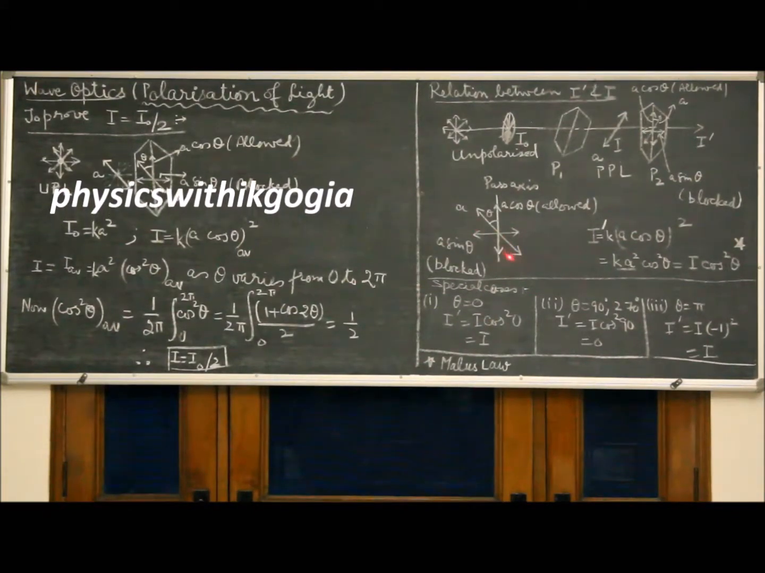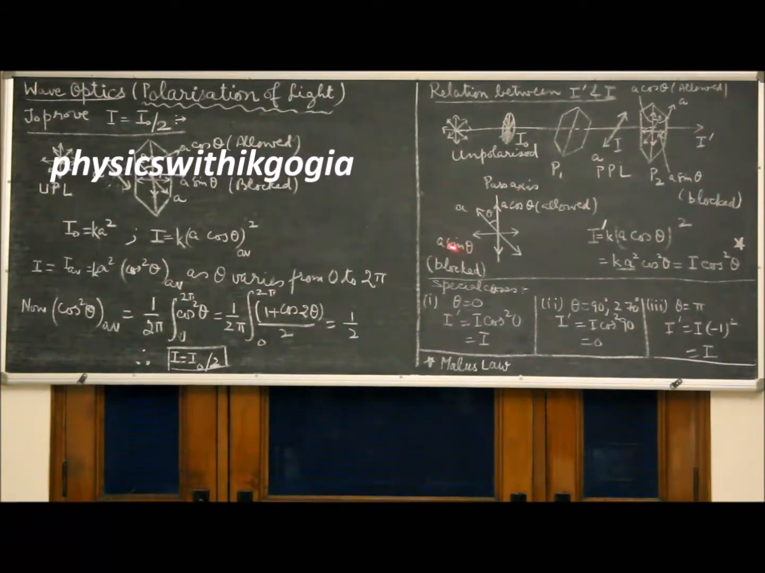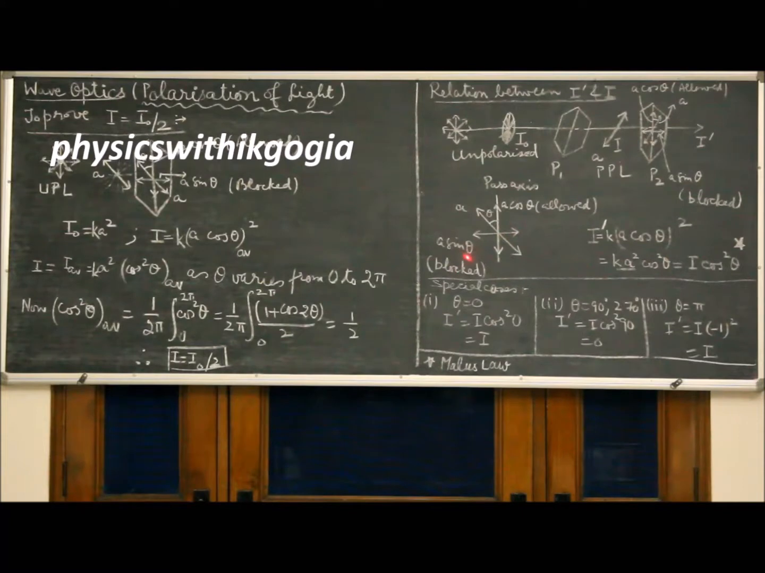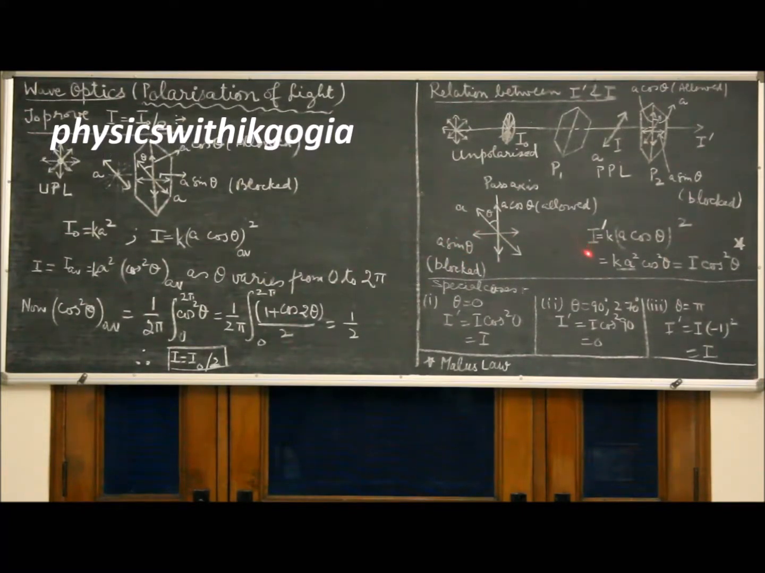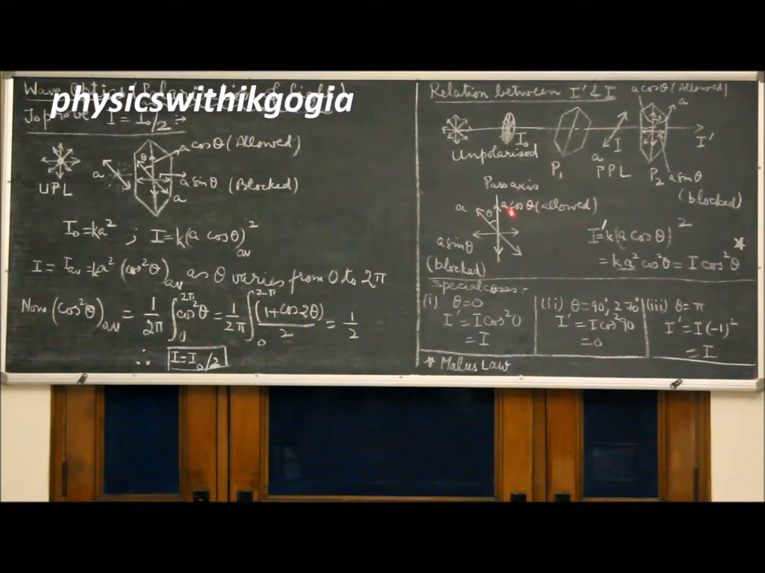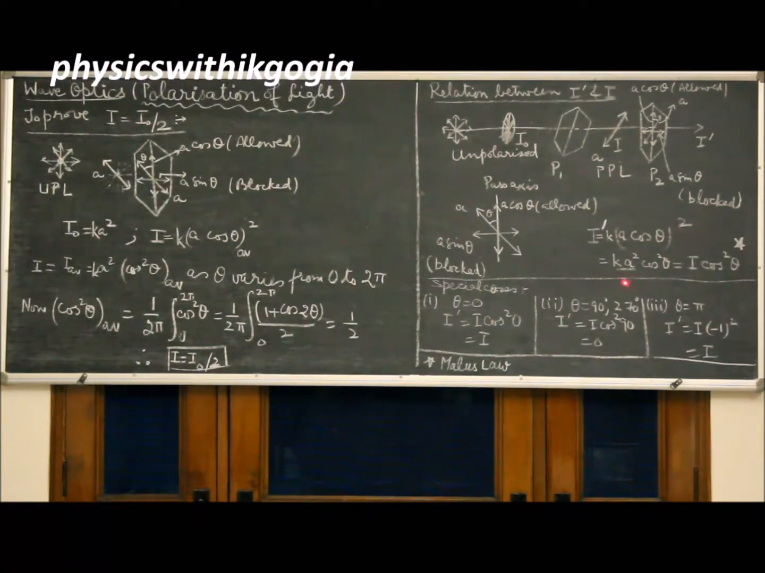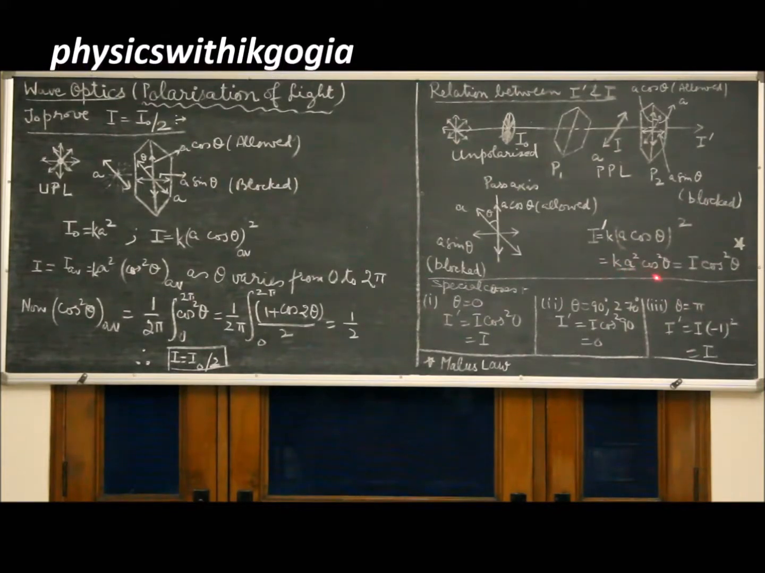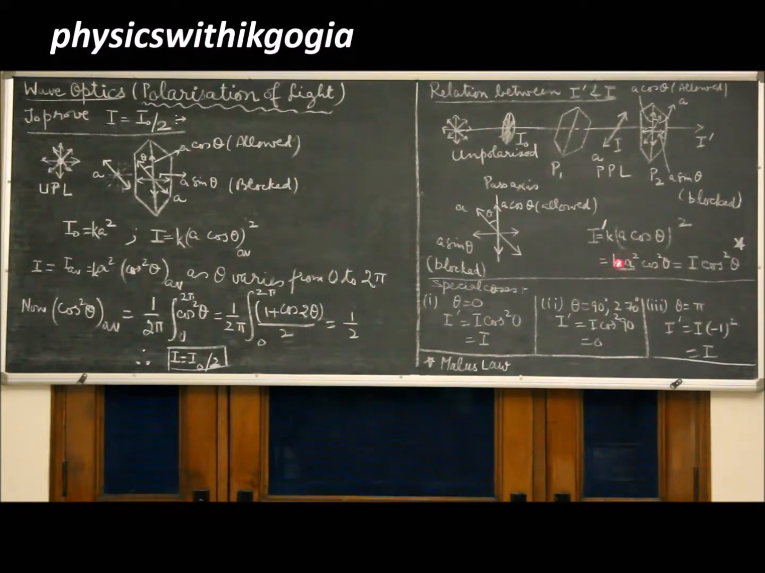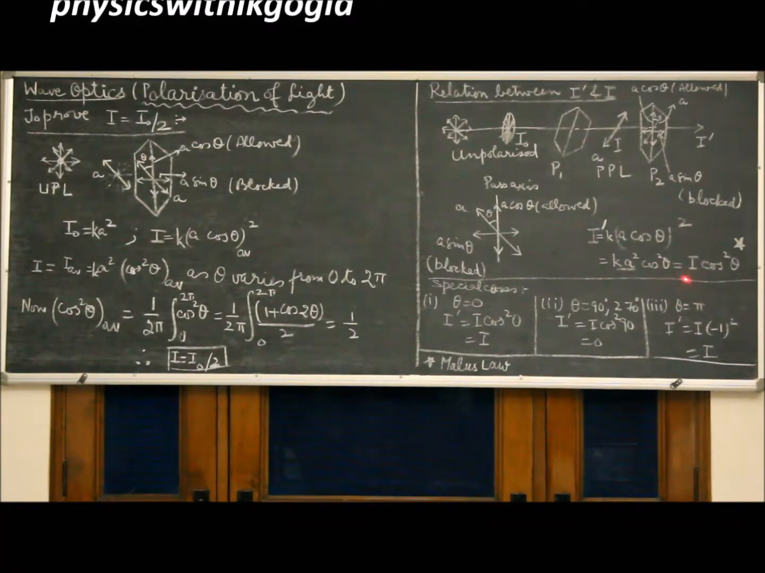A can be resolved into two components: A cos theta along the pass axis, which will be allowed, and A sin theta perpendicular to the pass axis, which will be blocked. So the intensity of the transmitted light is given by K times the component of the amplitude allowed, A cos theta, whole square, which gives you K A square cos square theta. Now K A square is I, the intensity of the incident plane polarized light. So we have I dash is equal to I cos square theta.